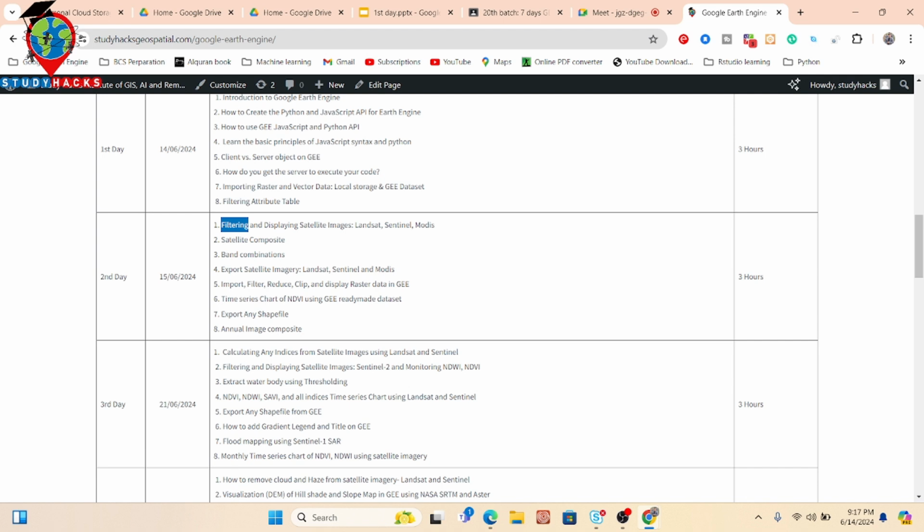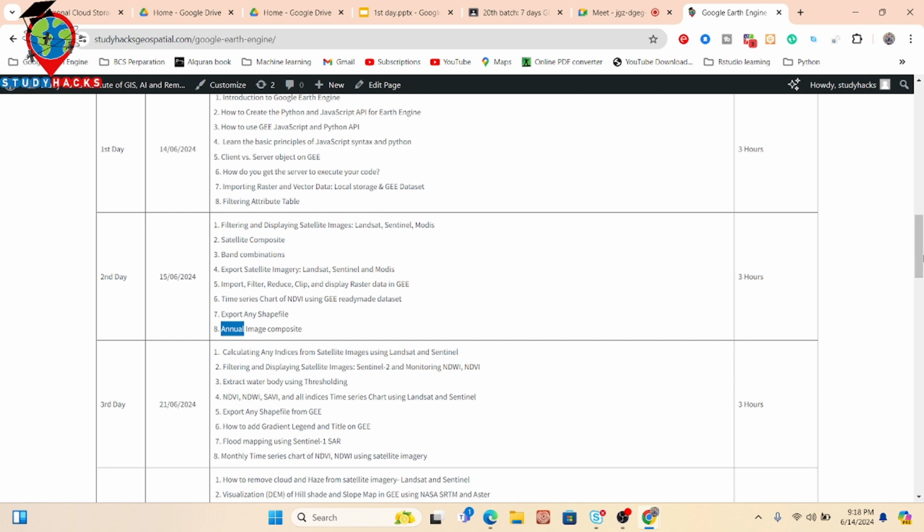And we talk about satellite composites, satellite band combinations, and exporting satellite imagery: how we can easily import, filter, reduce, clip, and display the raster data in Google Earth Engine, how to make a time series chart for temporal analysis, how to export any shapefile, as well as how we can easily create an annual image composite. Suppose for a yearly image composite, how we can easily create it. We also discuss that.